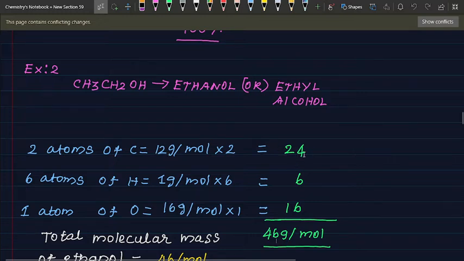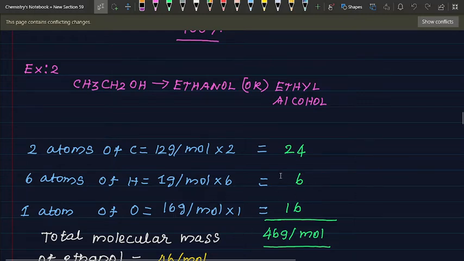The 24 is the mass number. 6 atoms of hydrogen, approximately 1 gram per mole into 6 equals 6. 1 atom of oxygen, 16 gram per mole into 1, is the oxygen mass number.